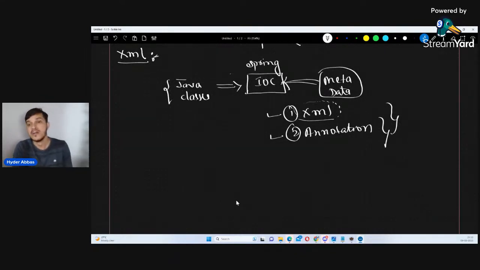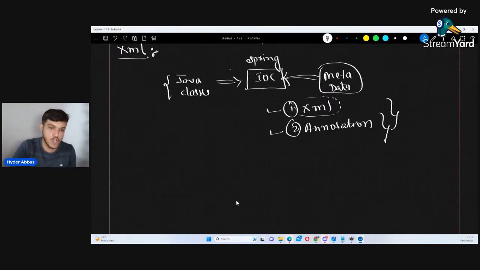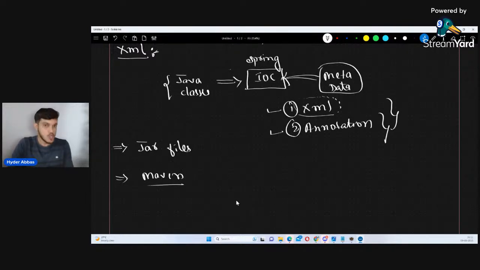Now, before I get into the coding, there are two more important things I would like to explain as fundamental basics of this class. Number one, jar files, a basic. Number two, Maven. Going forward, out of all the free sessions, one session I will take exclusively on the Maven build tool.